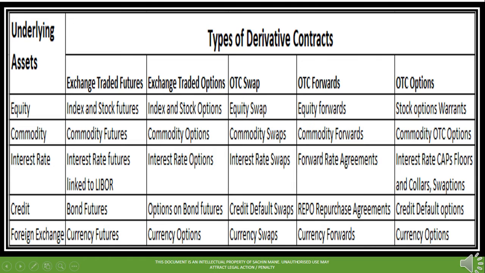OTC forwards like equity forwards, commodity forwards, forward rate agreements, FRAs, and currency forwards. OTC options like long-term stock options or warrants, commodity OTC options, interest rate caps and floors, collars, swaptions, options on credit default swaps, and currency options.